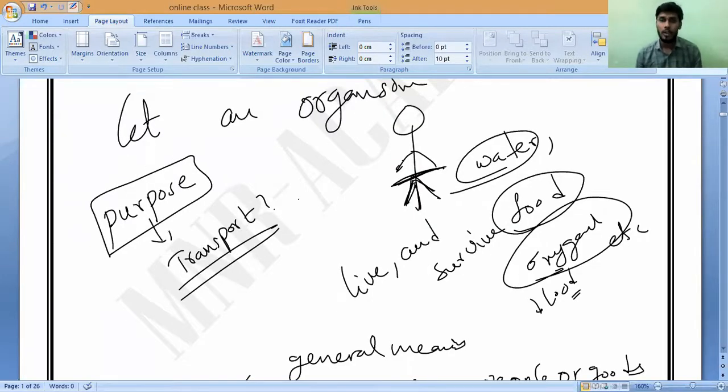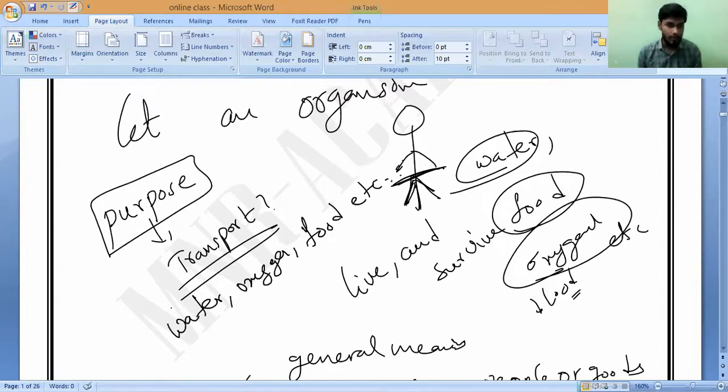Knowing the purpose of the concept, why I should learn it, you have to know the purpose. If you want to know transport, what is its importance? In order to maintain the life and survival of any organism in nature, it needs to supply essential things: food, water, oxygen, etc. Carbon dioxide also has to go outside, and many other things. So this is the purpose.